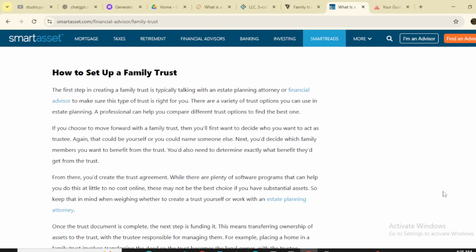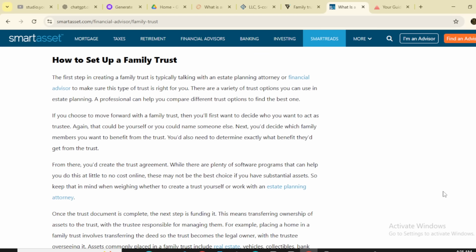How to set up a family trust? The first step in creating a family trust is typically talking with an estate planning attorney or a financial advisor to make sure this type of trust is right for you. There are a variety of trust options you can use in estate planning. A professional can help you compare different trust options to find the best one.